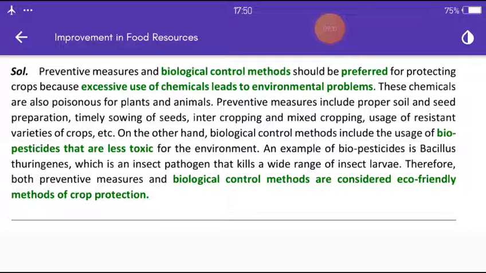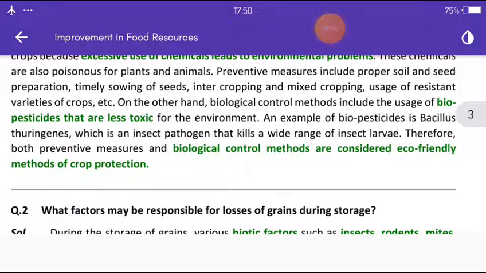Preventive measures include proper soil and seed preparation, timely sowing of seeds, intercropping and mixed cropping, use of resistant varieties of crops, etc. On the other hand, biological control methods include the use of biopesticides that are less toxic for the environment.